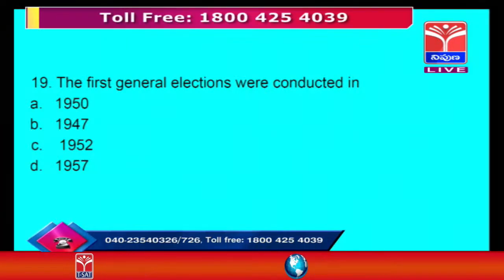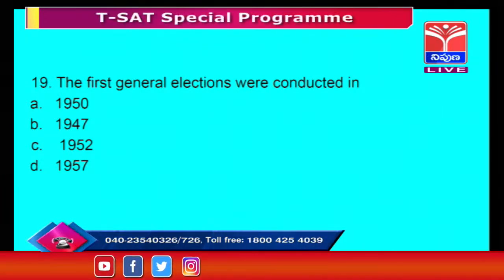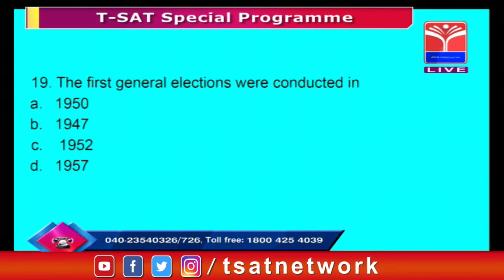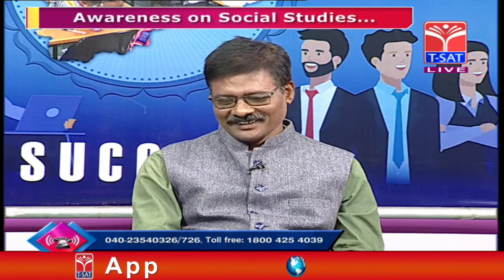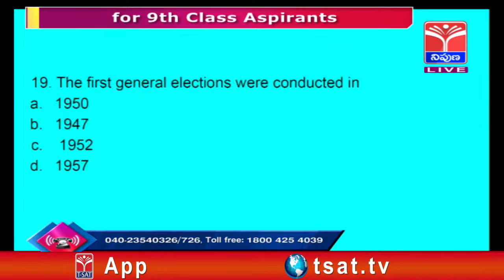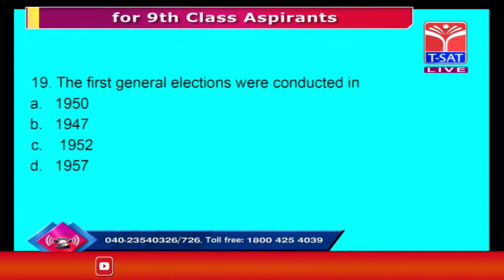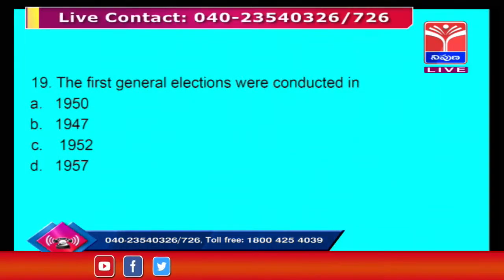The first general elections were conducted in. Here also, look at the options again. Sometimes children may recall the years also, which is very important in history and political science. The options are 1950, 1947, 1952, 1957.